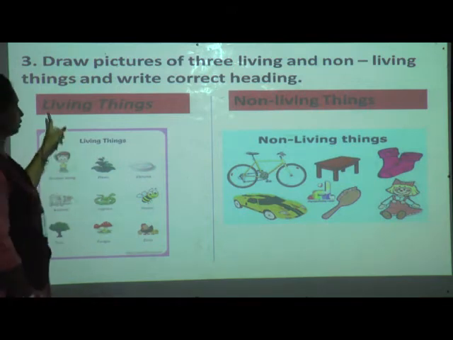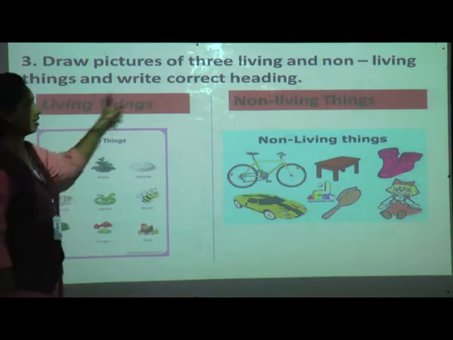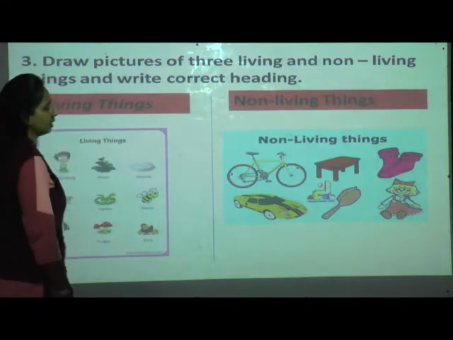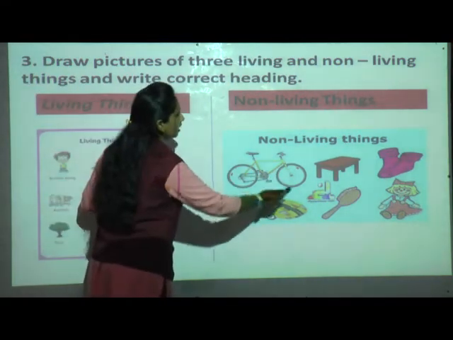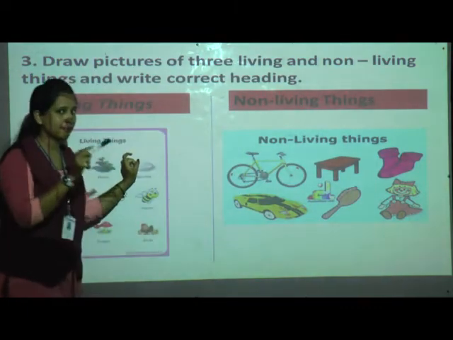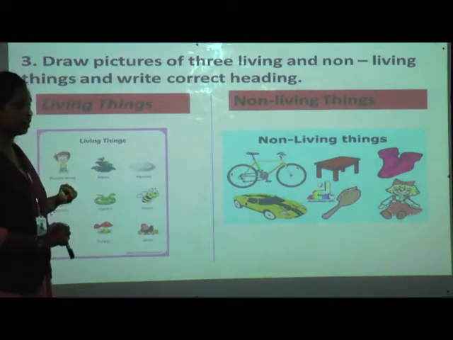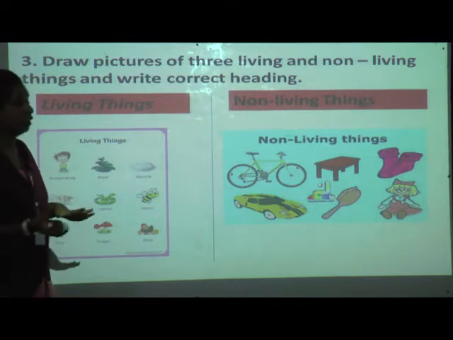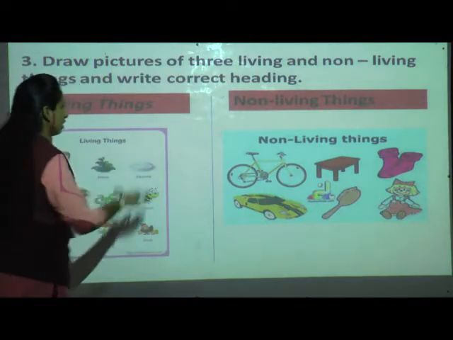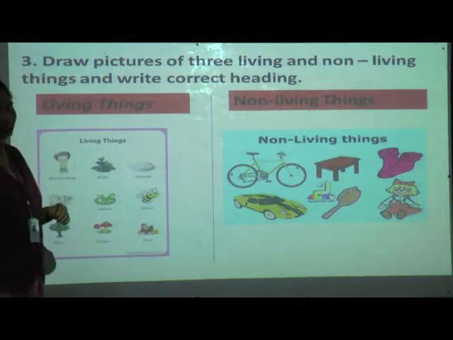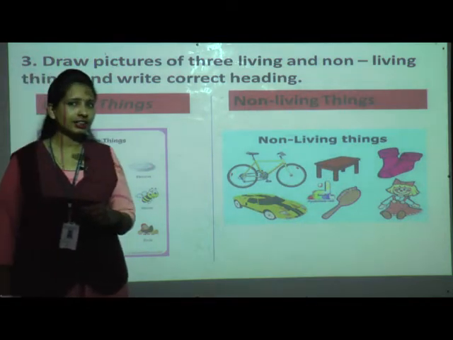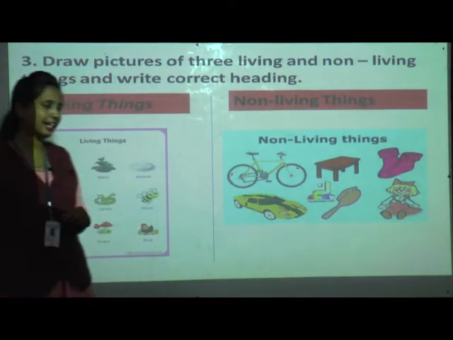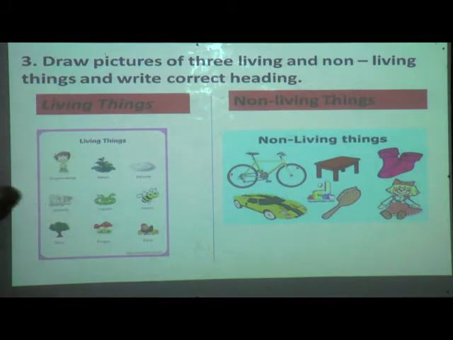But don't forget to give proper headings, living things and non-living things. It shouldn't happen that you have drawn the tree in non-living things. So that will be wrong. And it shouldn't happen that you have drawn your toy car in living things. That is not correct. Toy car is a non-living thing. Yes or no? We have studied. So you have to draw in the correct column. Okay? I hope you like this activity.